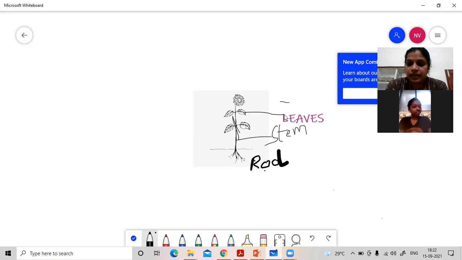Clear? Yes. Okay, now the next part, this one is the flower. We know that in a plant, the flower is the attractive part. So how does a flower help a plant?